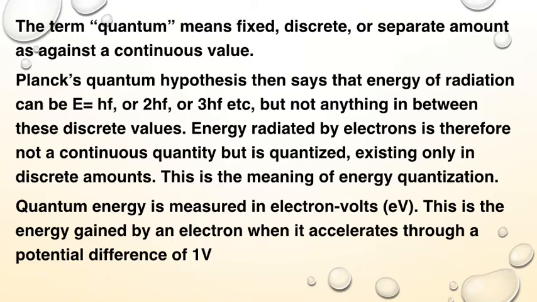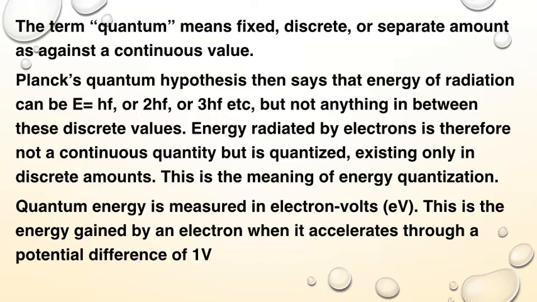But it cannot be anything in between. It cannot be half hf or 2.5 hf. No. It has to be energy emitted or possessed in discrete values.